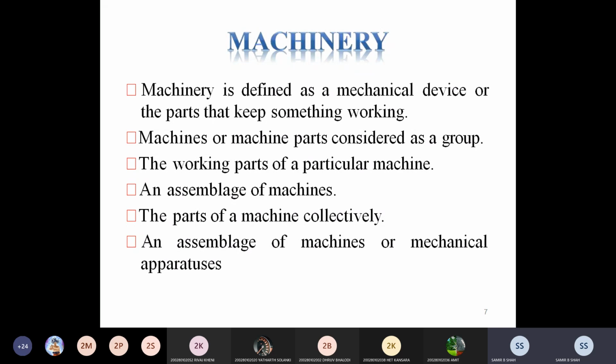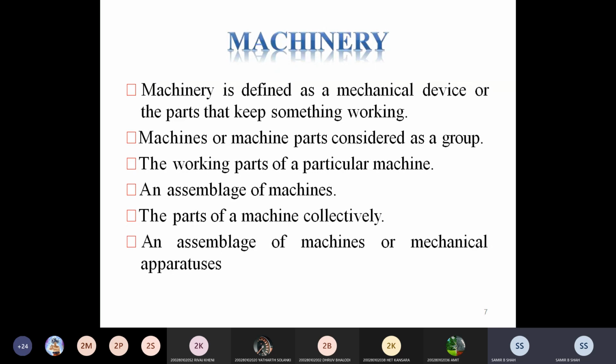Machinery is a very important part when we talk about kinetics and kinematics. Machinery is defined as a mechanical device or the part that keeps something working. Okay, there is something that keeps the whole system in working condition.